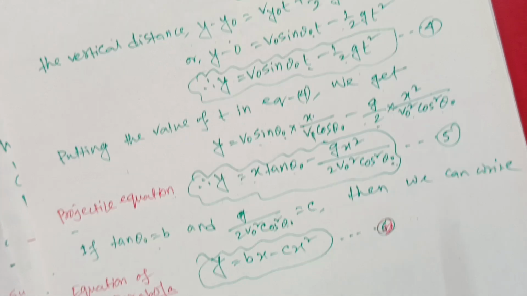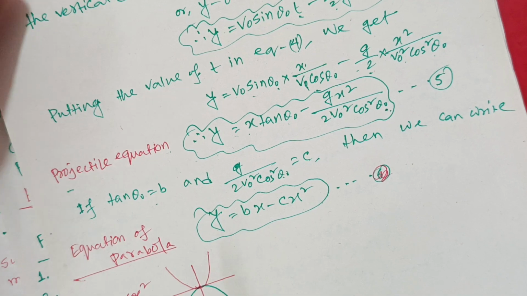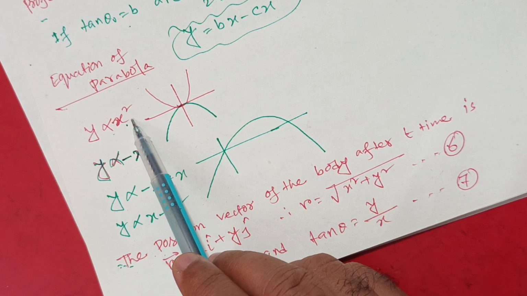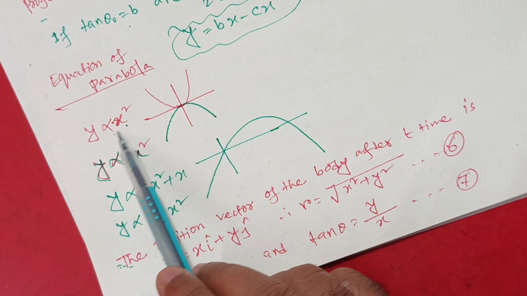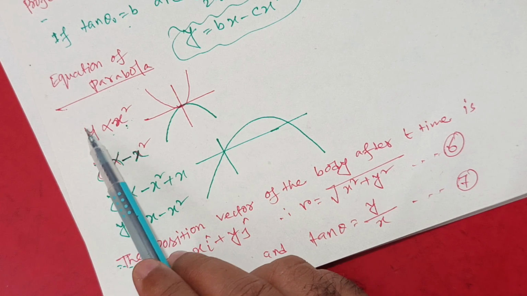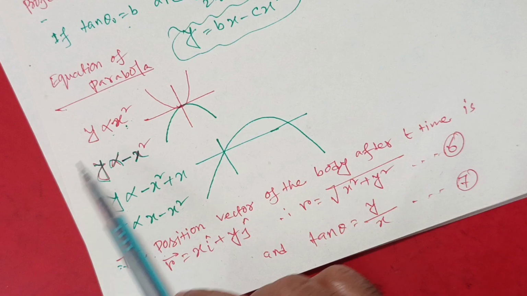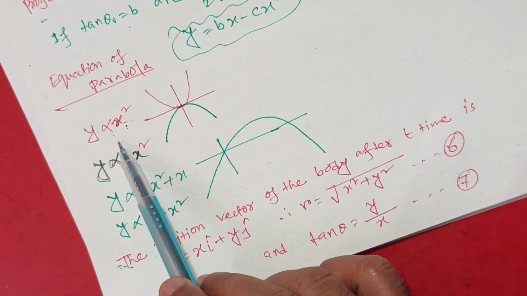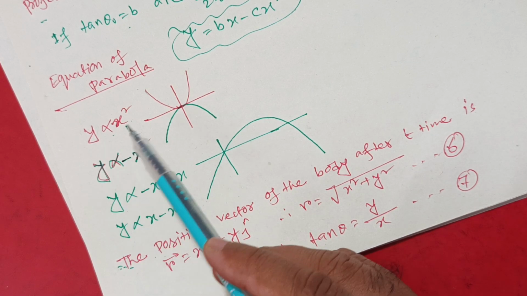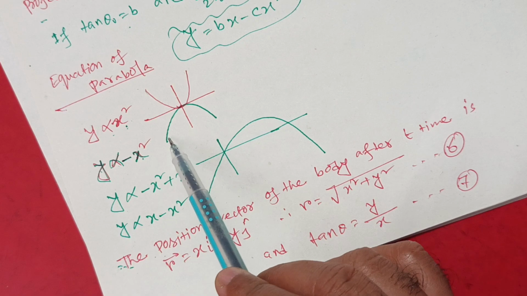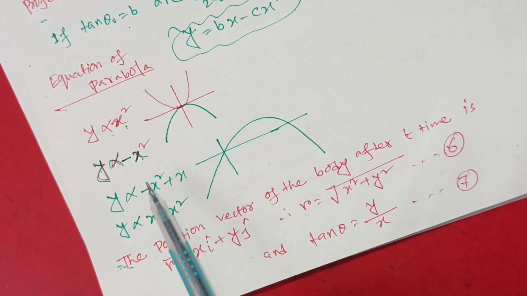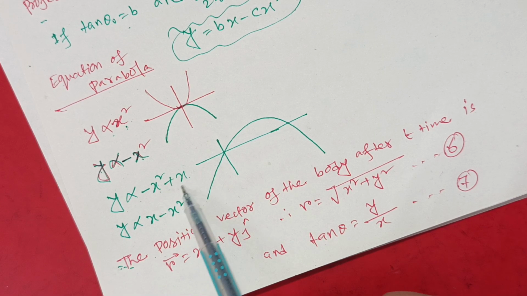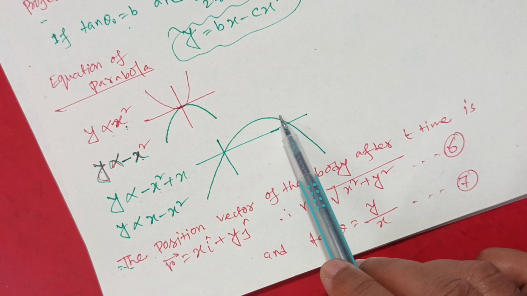It is the parabolic equation. When there are two variables, x and y, and the maximum power of one variable is 2 and of the other is 1, this kind of equation is called a parabola. In this case, if the square is absent with y, the projectile will be along the y axis. If you take the reflection of this equation, y is proportional to minus x square, which will be in the downward direction of the y axis. And in case of y proportional to minus x square plus x, the equation goes along the positive x-axis.